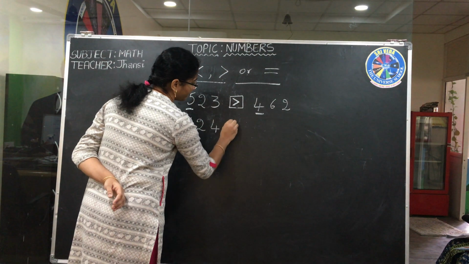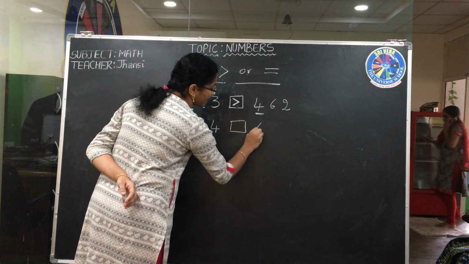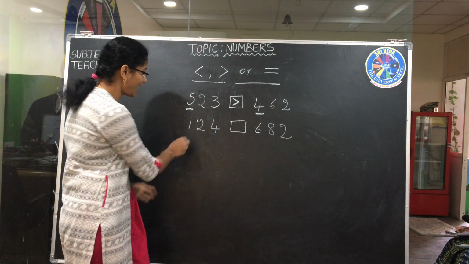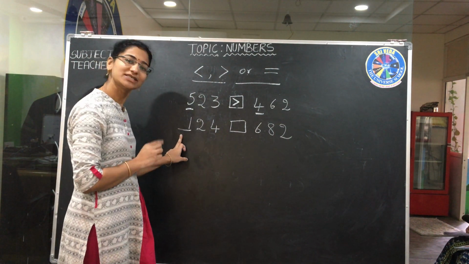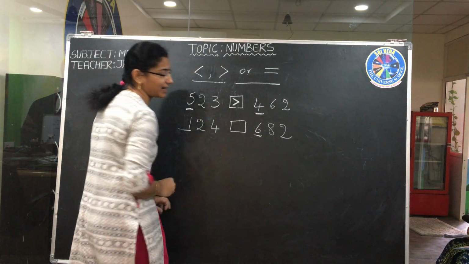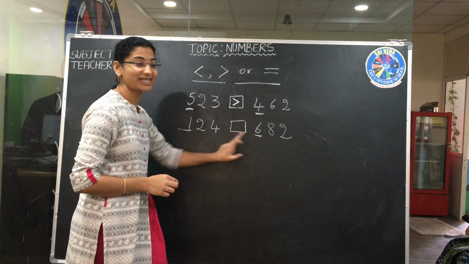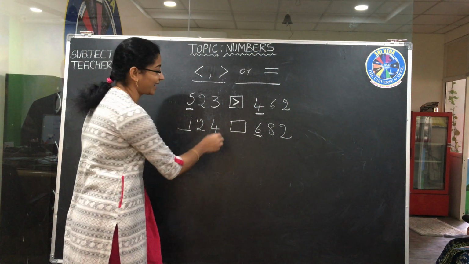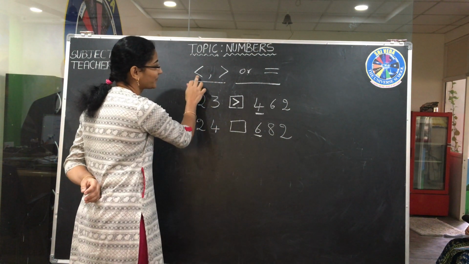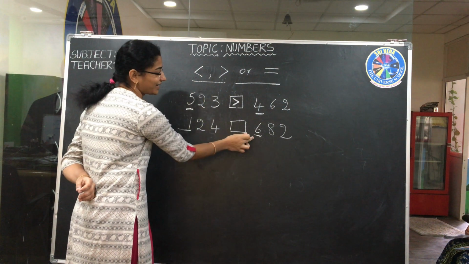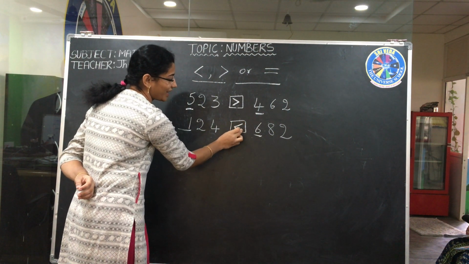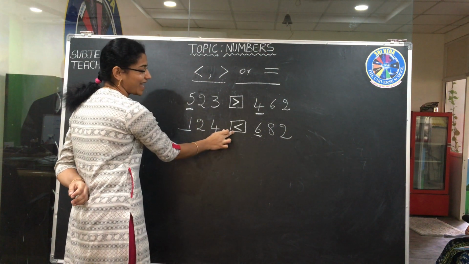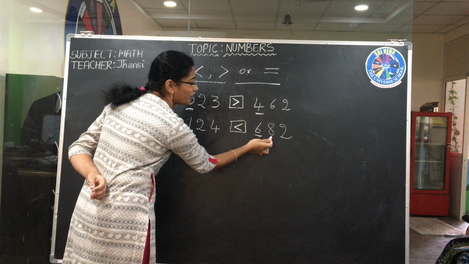124 and 682. 100s, how many hundreds? Only 1 hundred. And 600s. Which one is greater? 600 is greater. Now you have to write the greater symbol. This side you have to open the crocodile mouth towards this side. What is the symbol? It's a less than. The crocodile mouth is open towards the bigger number.